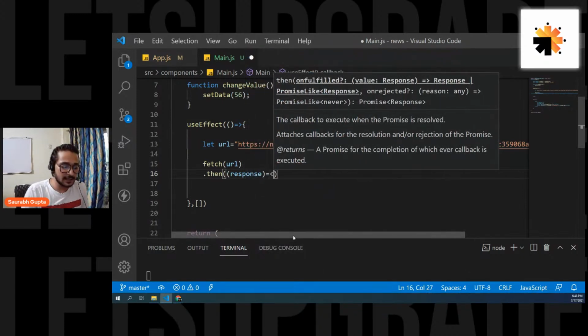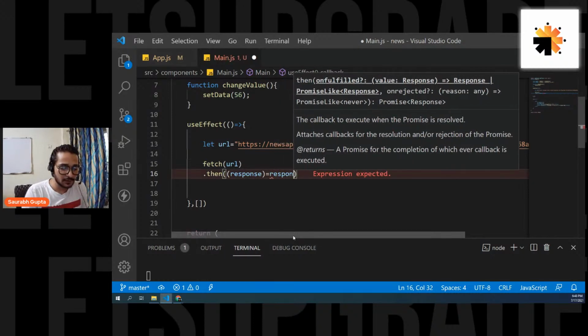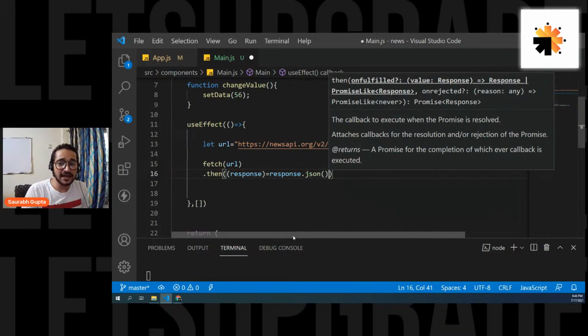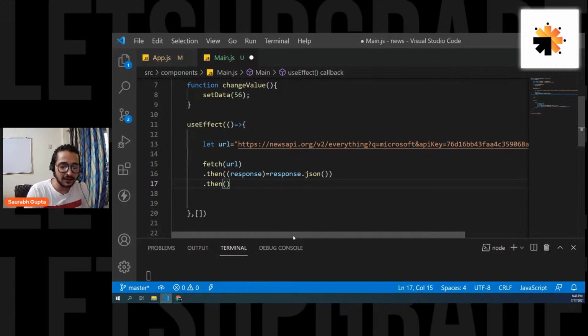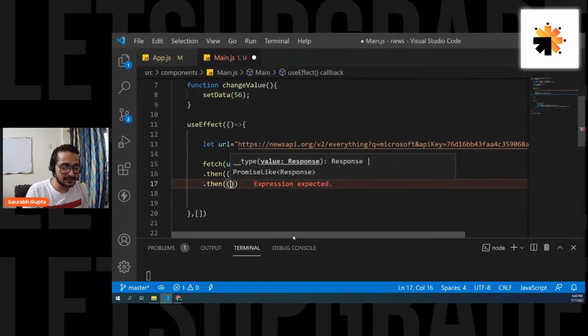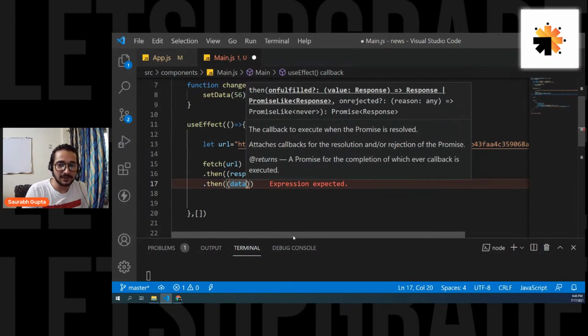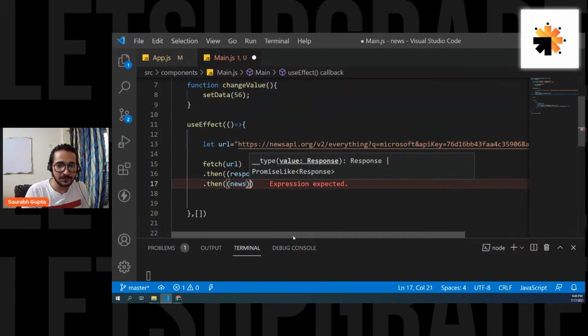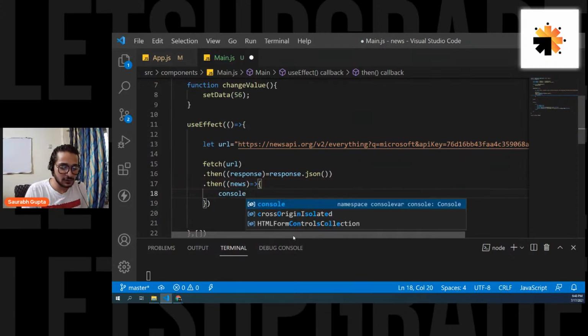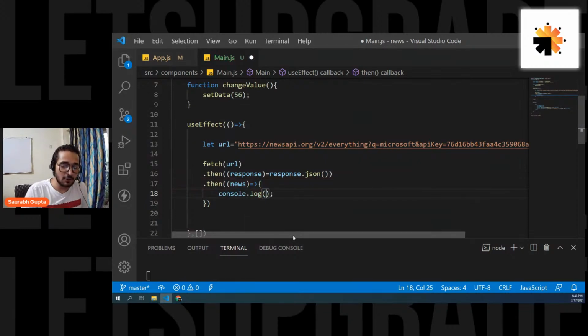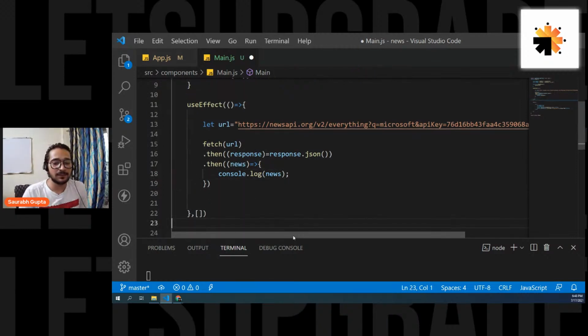The response, and then you return it as JSON first of all. So response.json, which again gives you a promise. So again, you write a .then, and here you get your actual data. So write it like this: data, or let's call it something else like news. And then here I'm going to print console.log just to see what I'm getting from there. News. Okay, simple.